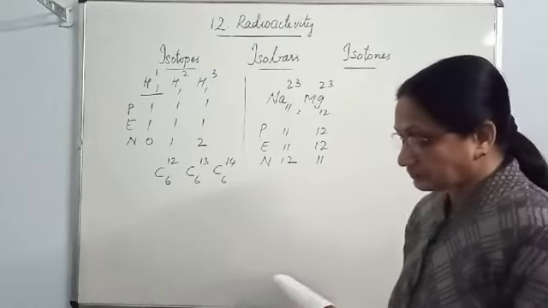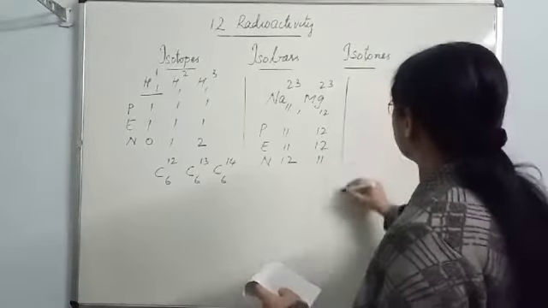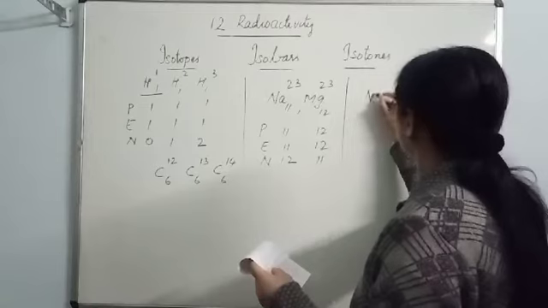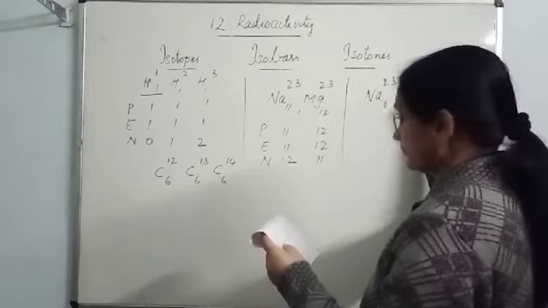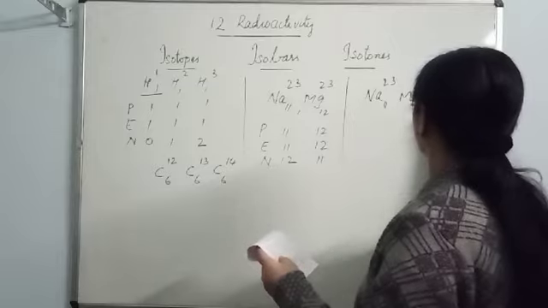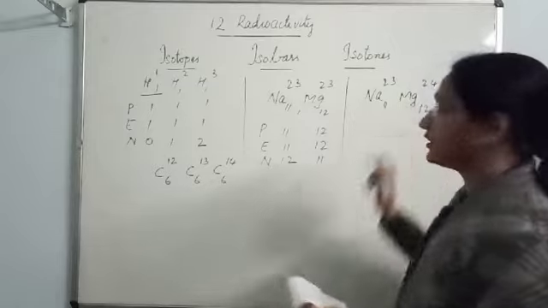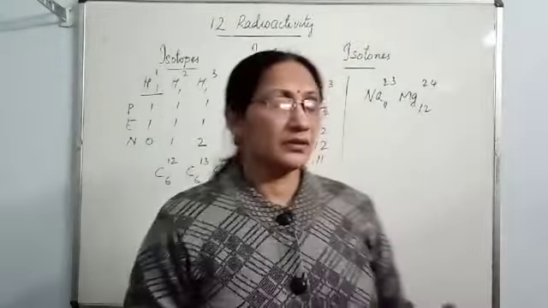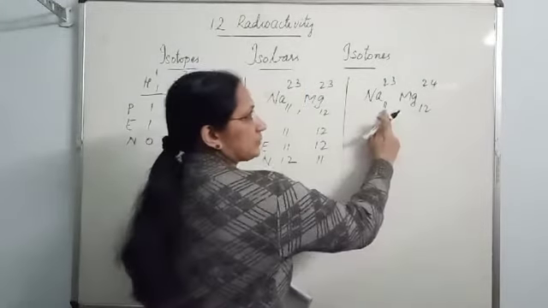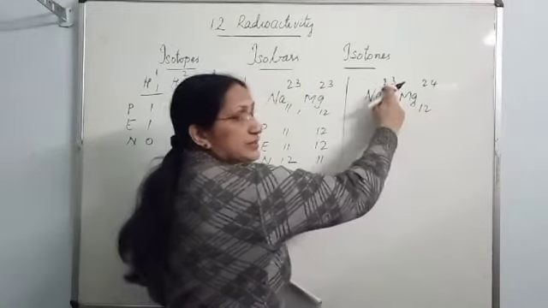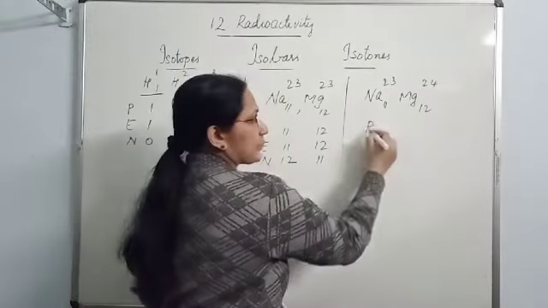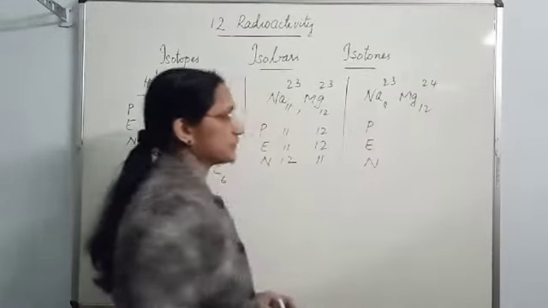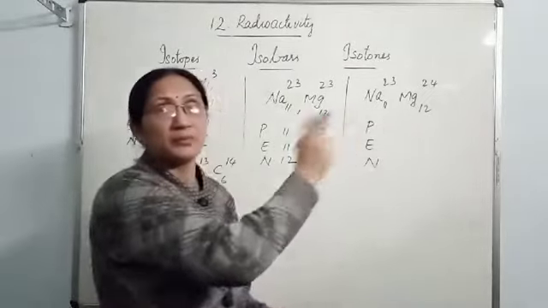Examples: sodium and magnesium. Look at these two atoms, their atomic number is different, and the mass number is also different. But if you study the proton, electron and neutron numbers, you will see the neutron number is the same.